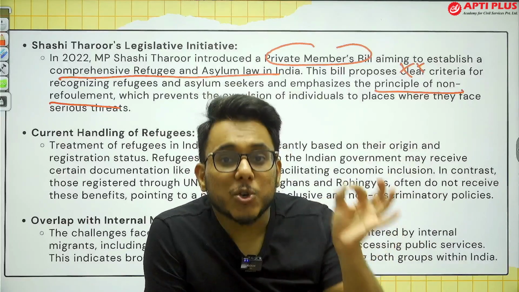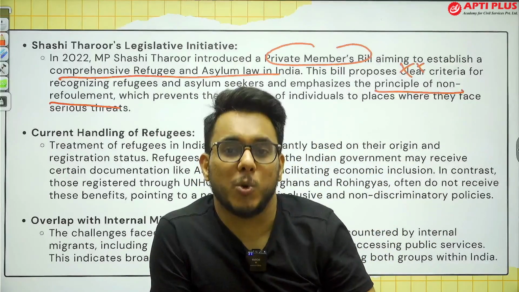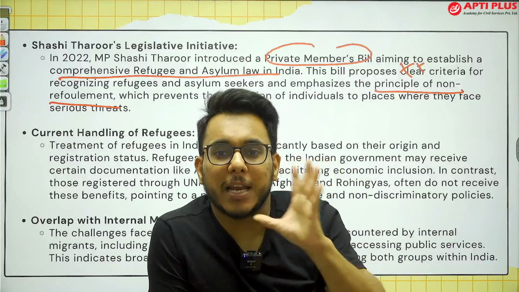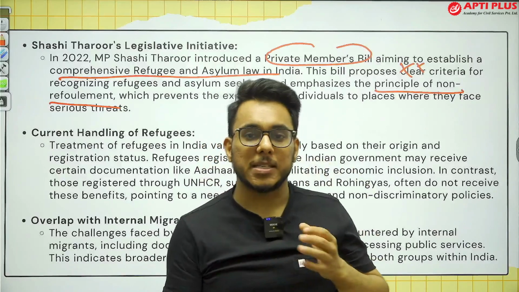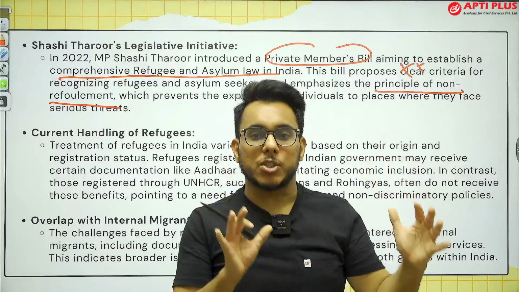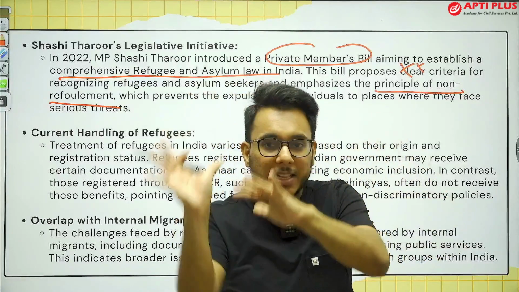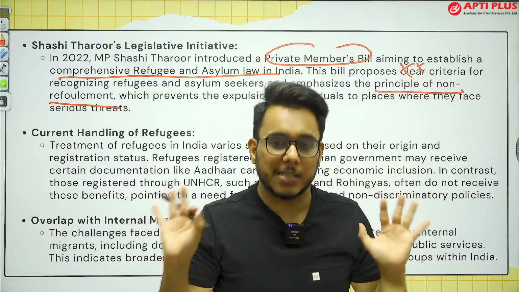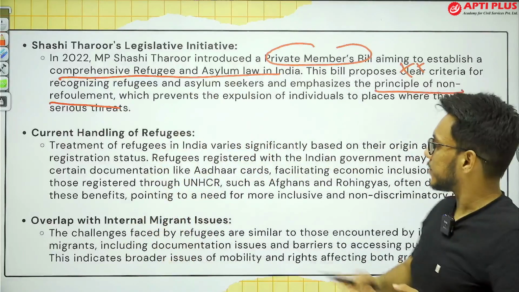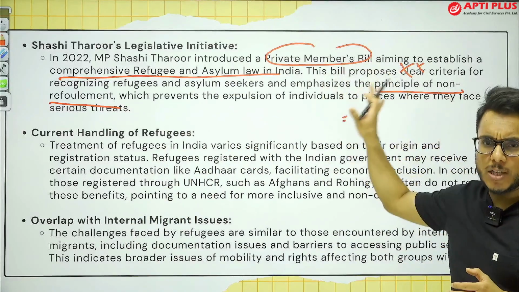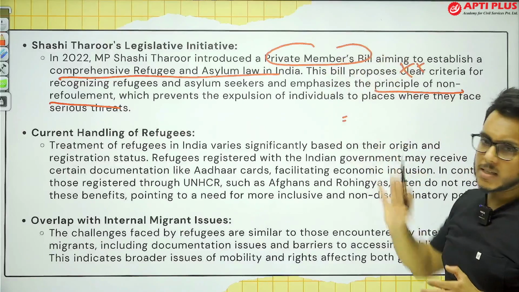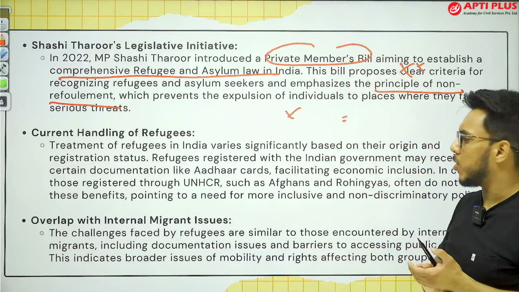So, India should not send them back, because there is a threat to their life in their home territory. This is the principle of non-refoulement. It restricts a country from sending back the refugee to their home country if they face a threat there. Fine. Now, the principle of non-refoulement, the rights of refugee people, all were mentioned in this particular bill, but this bill did not get passed.